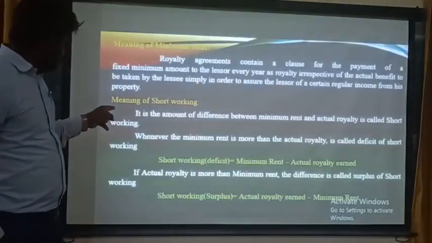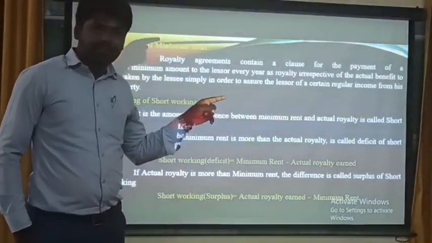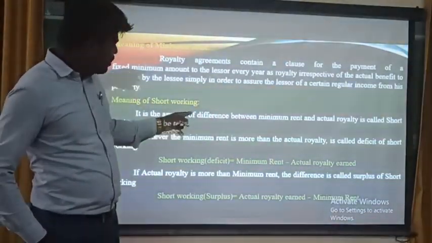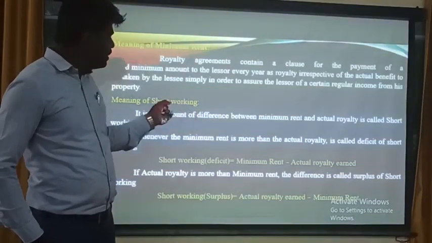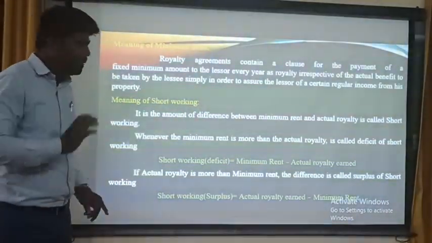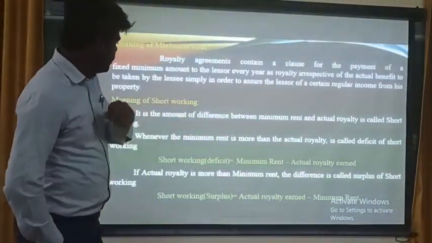If actual royalty is more than the minimum rent, the difference is surplus of the short working. So short working surplus is actual royalty minus minimum rent. This is the opposite of short working deficit. This is very important while calculating the problems.